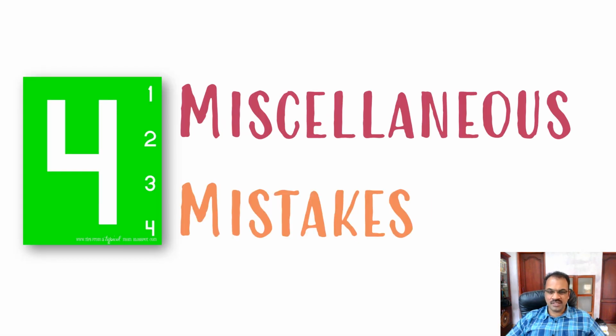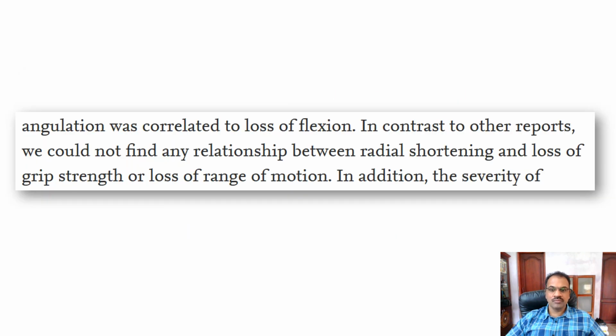Now, some miscellaneous mistakes to close this discussion. This is the kind of usage we usually have in the discussion sections. Angulation was correlated to loss of function. In contrast to other reports, we could not find any relationship between so and so. So the authors say we could not find. That is not a very good way, because what it means is that the relationship is already there.